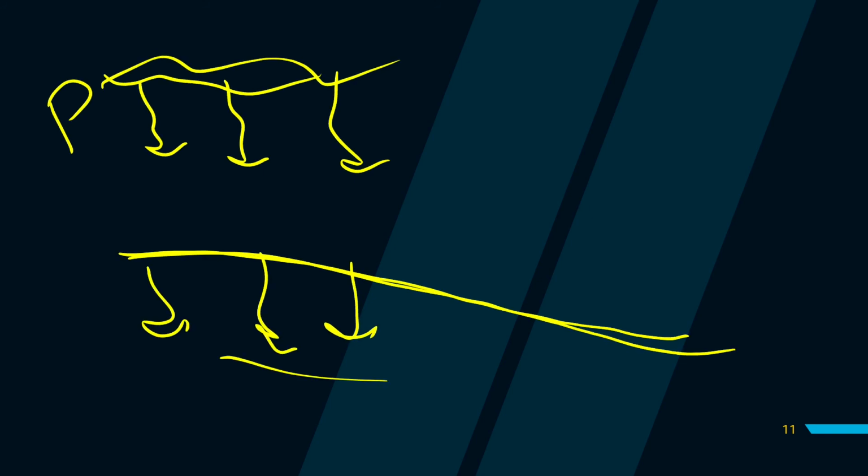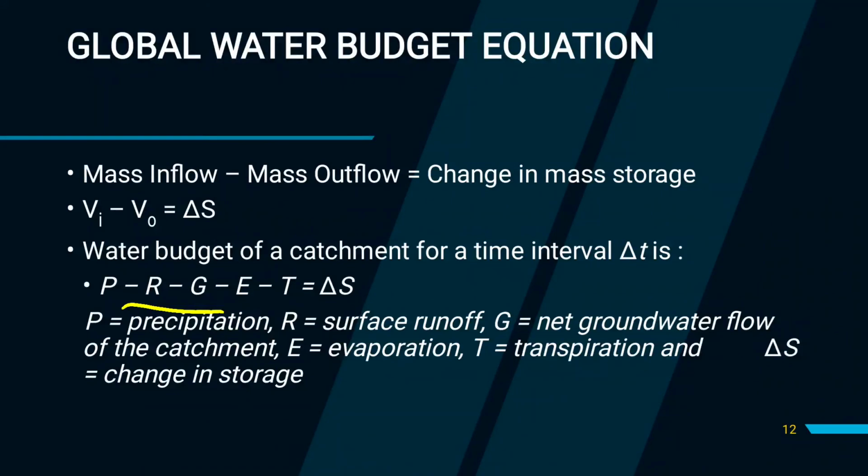Here precipitation comes onto this land surface, so this is P, precipitation. And then some water percolates and meets our groundwater storage, that is G. And there is a surface runoff, say capital R.